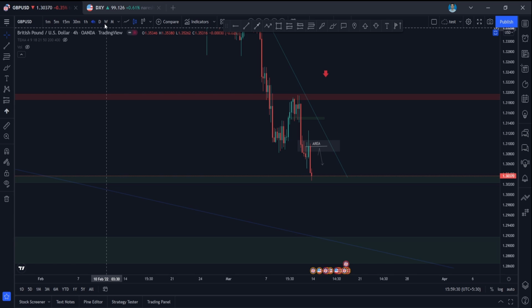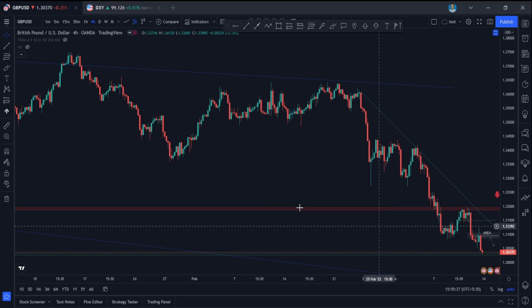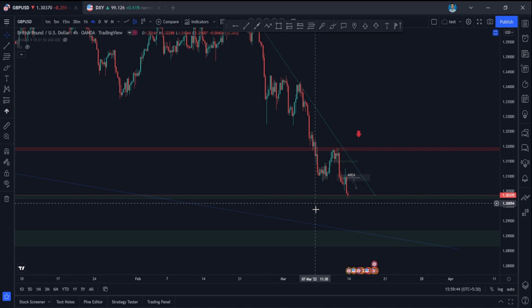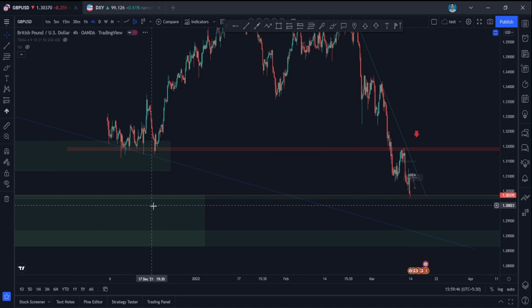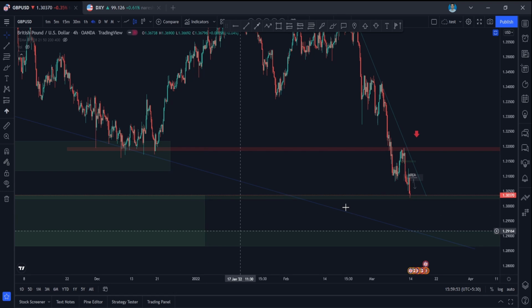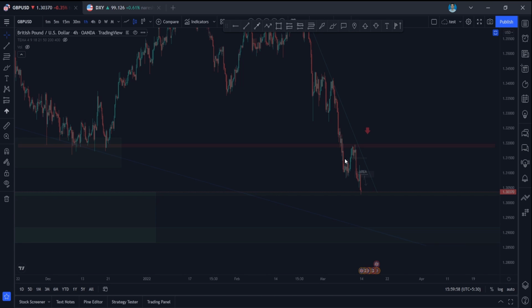You can only look for short entries here. Just wait for the price to pull back here and make some kind of confirmation with your system and go for short entries and take this as your target, because this zone is very important, guys. It is an important support zone, so it can reverse in this area, any place. So that's why I would like to advise you to go for the tightest stop loss. So that would be for GBPUSD, guys.